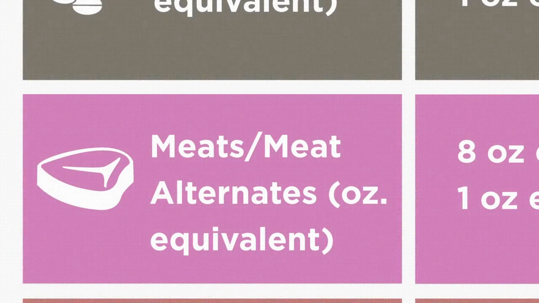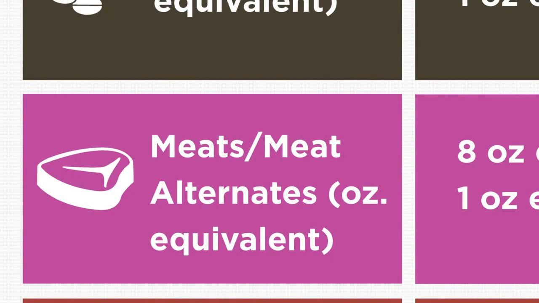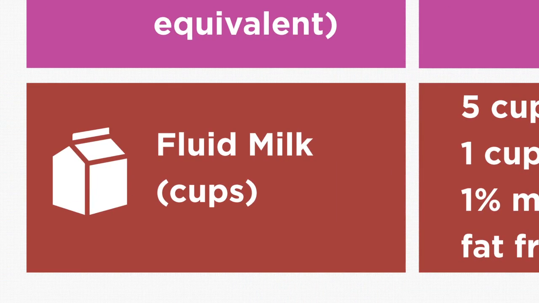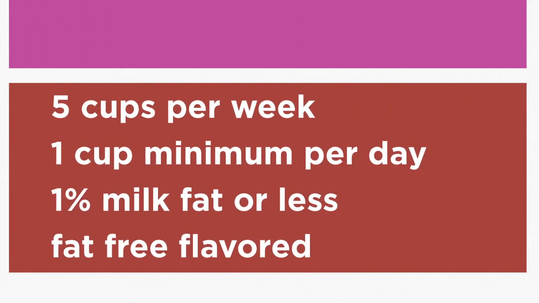For the meats or meat alternates component of lunches for grades K through 8, the requirement is the equivalent of at least 8 ounces per week or a minimum of 1 ounce per day. For fluid milk, the K through 8 meal pattern for lunch requires 5 cups per week or a daily minimum of 1 cup. All fluid milk must be 1% milk fat or less. If flavored milk is used, it must be fat-free.